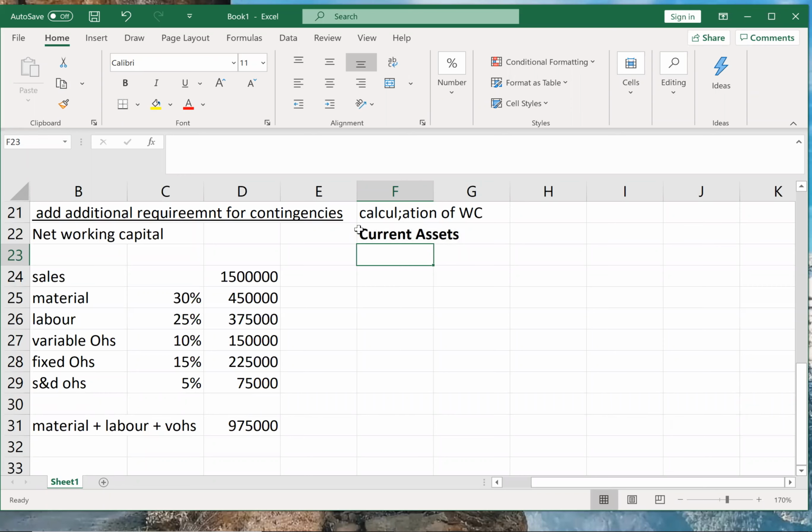Okay, in current assets, first will be your receivables. Correct. Then stock of raw material, stock of WIP, stock of finished goods. Then cash is not there. They are not giving anything about cash. So let us just cover these first.